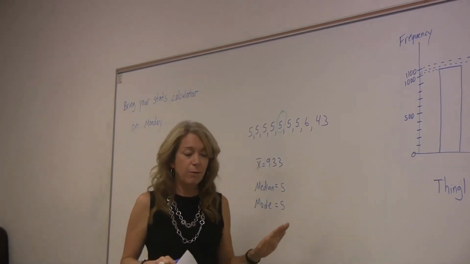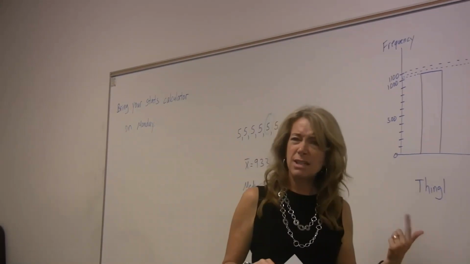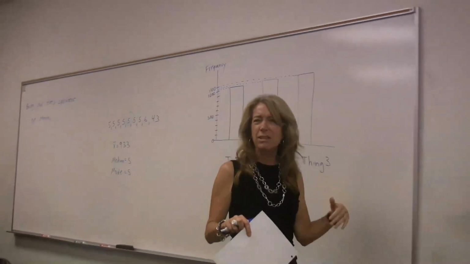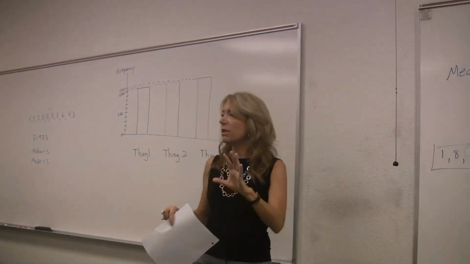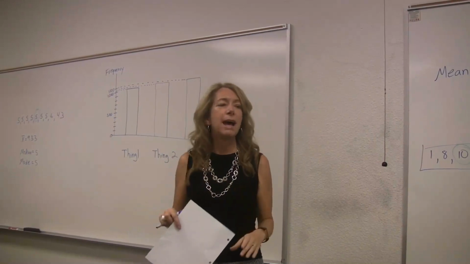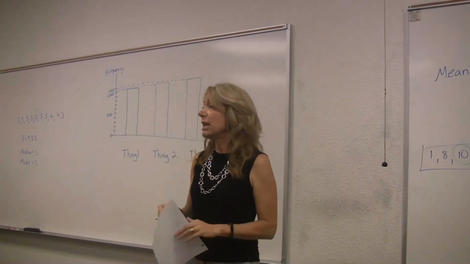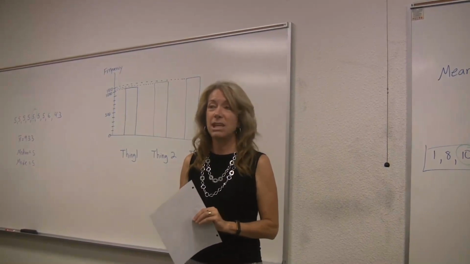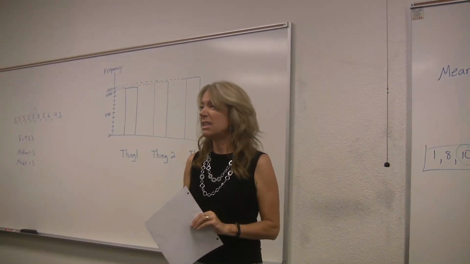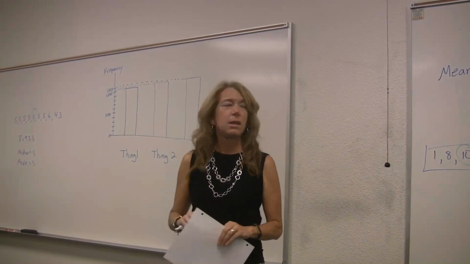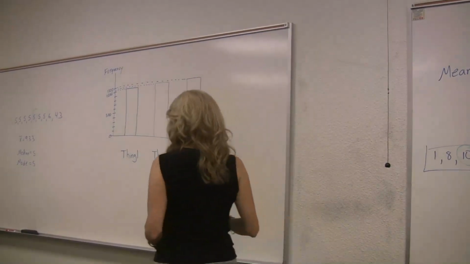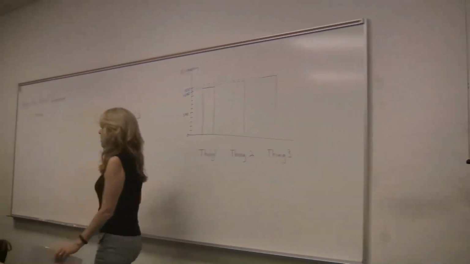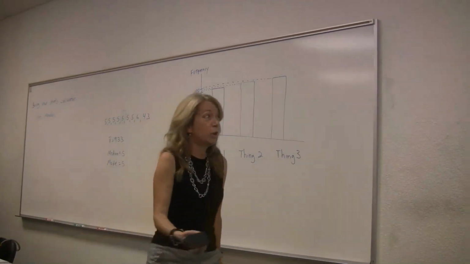A good example of where you'll see the median used instead of a mean, because most of us know averages and are comfortable with that, is if you ever look online at, say, housing prices. If you look at housing prices, they almost always give you the median house price, not the mean house price. Same with salaries. Because imagine if we were talking salaries, and I asked you how much you got paid per hour.